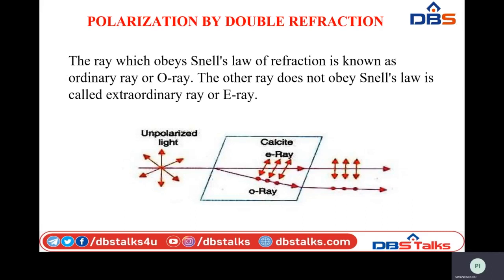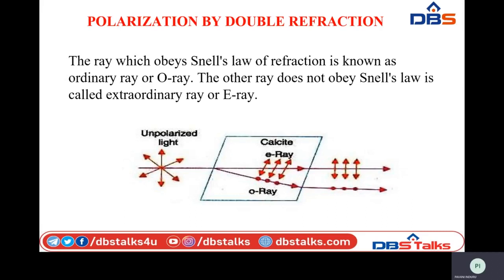So this crystal completely blocks the ordinary ray and gives only the plane polarized extraordinary ray. That means we obtain a polarized waveform with the help of this optical device called the calcite crystal. This splitting of a light ray into two different refracted rays is the concept of double refraction.